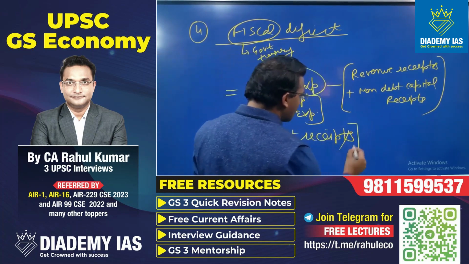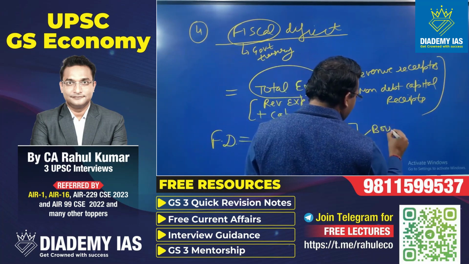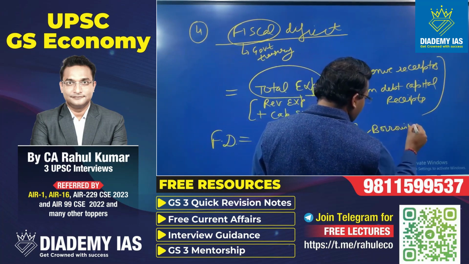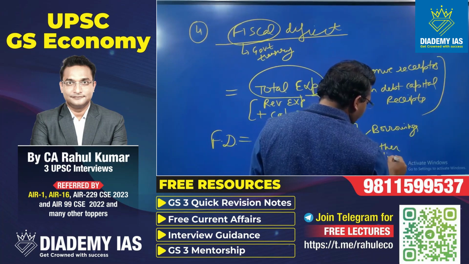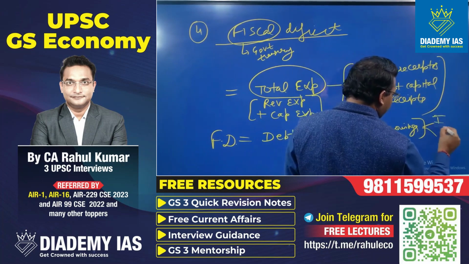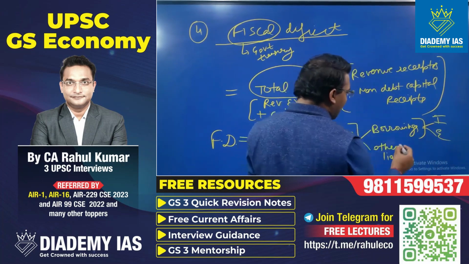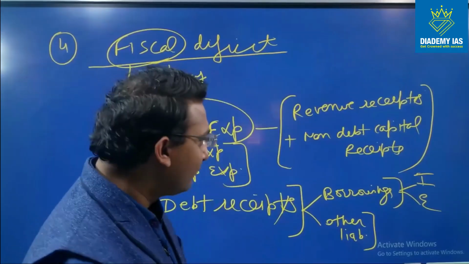That means debt receipt basically includes the borrowings and other liabilities. The borrowing includes both internal and external borrowing. Other liabilities include small saving schemes, provident fund, etc. Right?